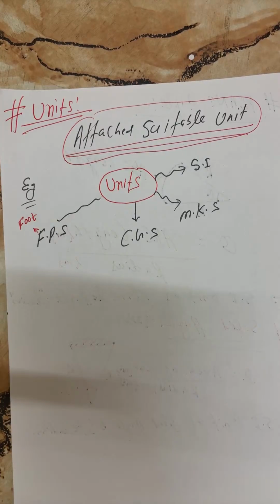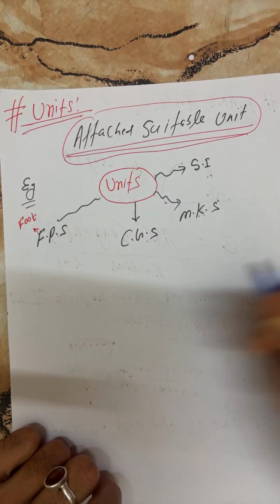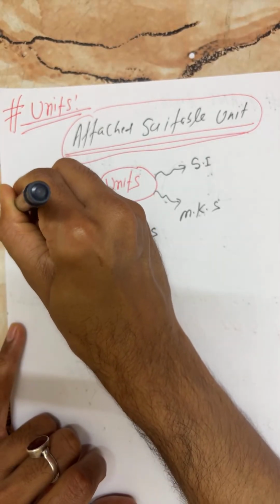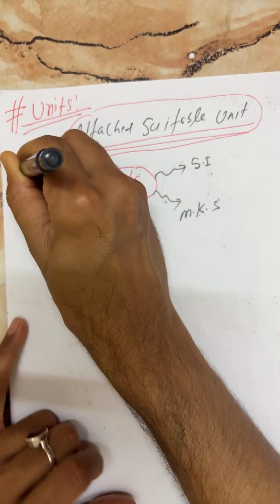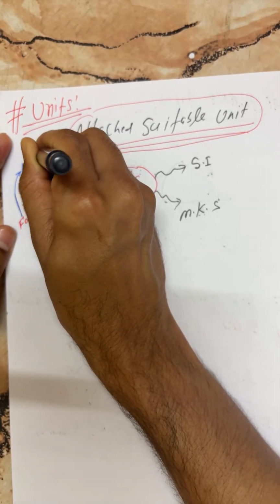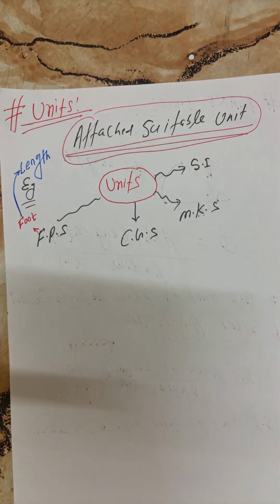Now tell me, what is the application of foot? We can say it is used to measure length. Foot application is to measure length.